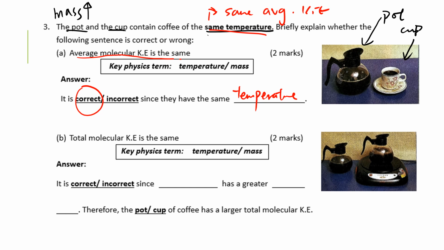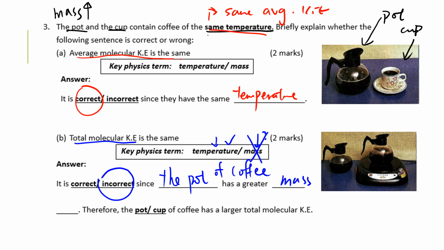Second one, total KE is the same. Now, we don't know, so actually you can say temperature is the same, okay. However, is the mass the same? It is not. So it is incorrect. Since the mass, sorry, it's not the mass. Since the pot has a greater mass, actually you should write down the pot of coffee has a greater mass. So the pot of coffee has a larger total KE.